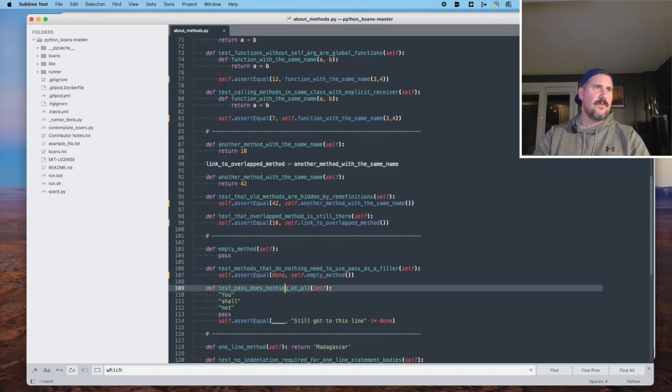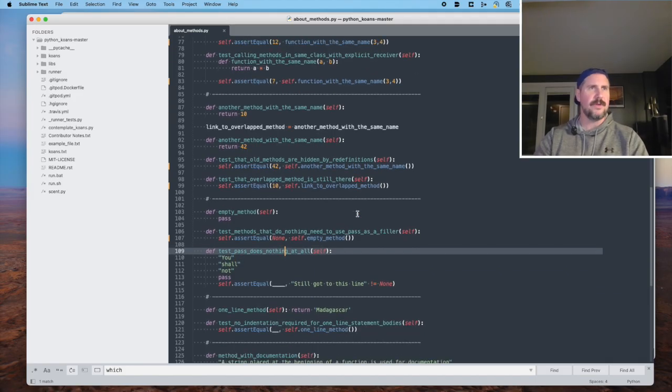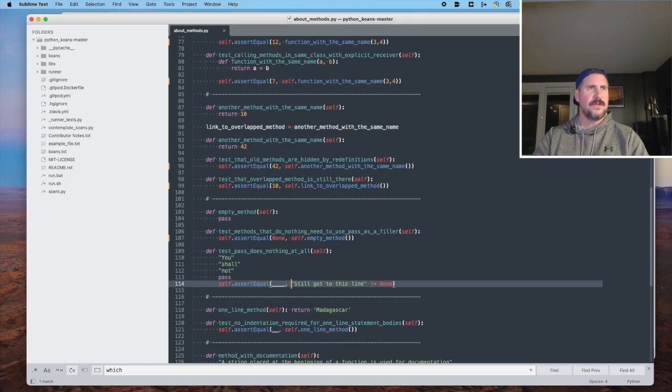All right, next one, line 109, test pass does nothing at all, okay? You shall not pass, assert equal, still got to this line, does not equal none. What?